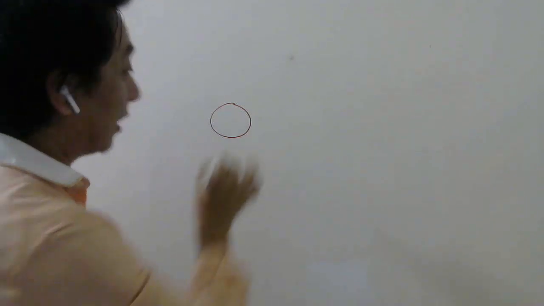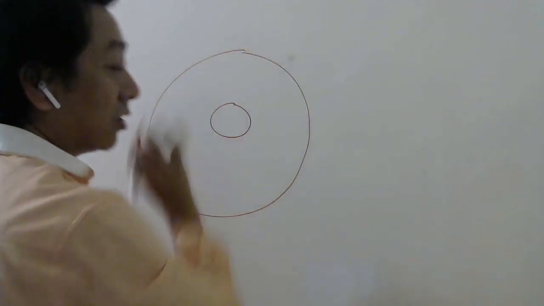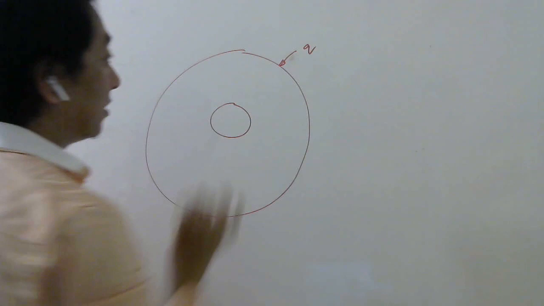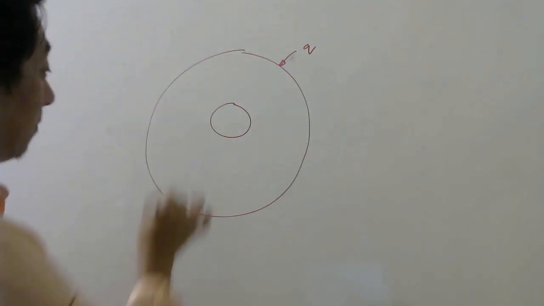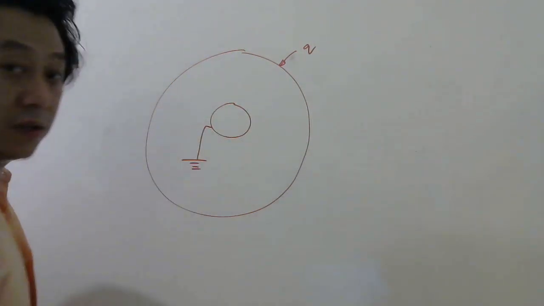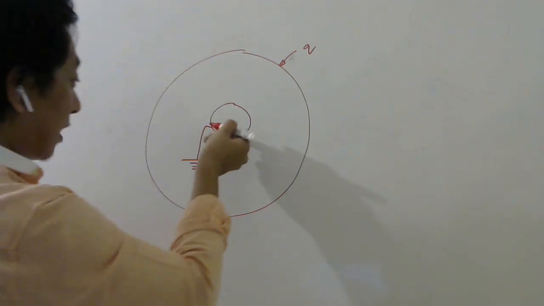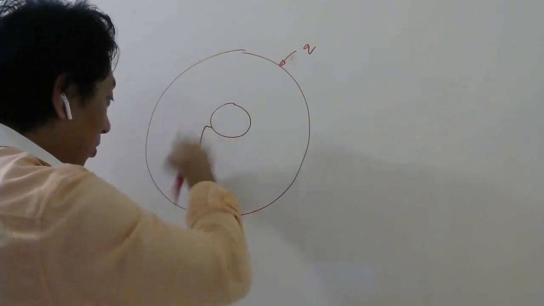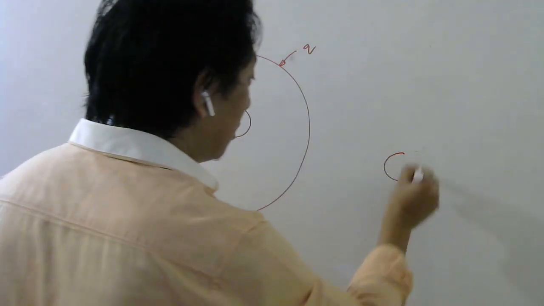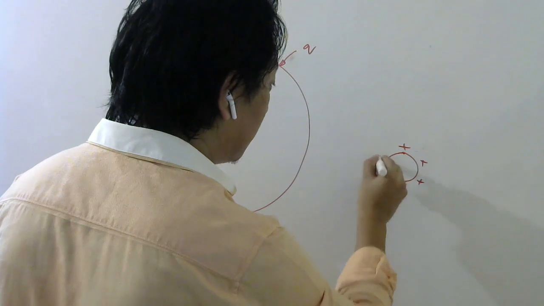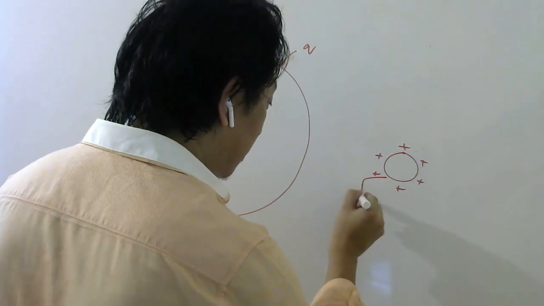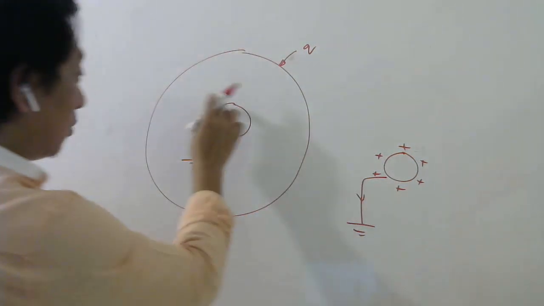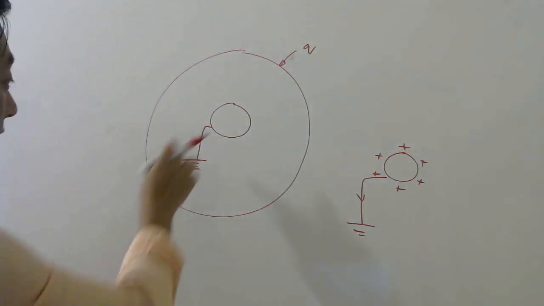Okay, students? Some of you may be thinking, this is your inner conductor and this is your outer conductor. In the question, the outer conductor was given Q charge and the inner one was neutral. If you connect this to ground, why is charge going here? Why should the charge go down? Because this is neutral. Usually what we have studied before, if a positive charge is connected to ground, this positive charge will run this side. But if a neutral is connected to ground, why should the charge go this way?